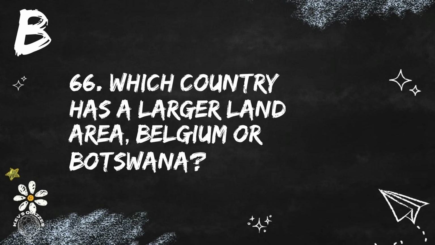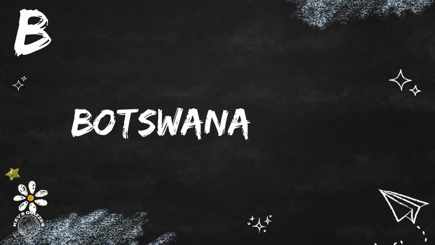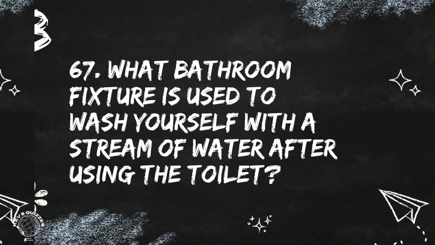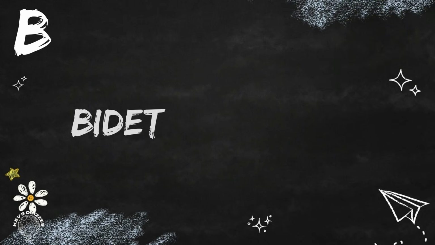Question 66. Which country has a larger land area, Belgium or Botswana? Botswana is much larger. Question 67. What bathroom fixture is used to wash yourself with a stream of water after using the toilet? That's a bidet.